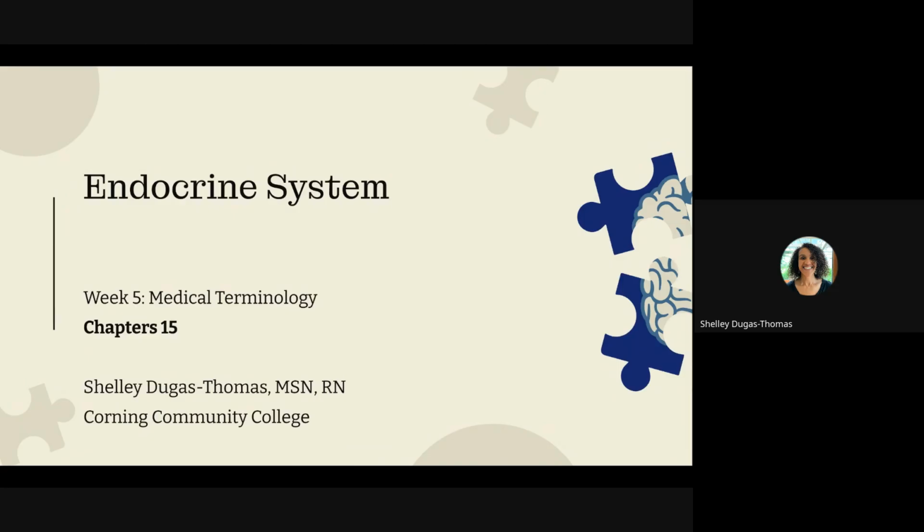So, welcome back. This is the last chapter of the book. We're diving into chapter 15, the endocrine system. And this system acts as the body's long distance communication network, utilizing chemical messengers to maintain balance.